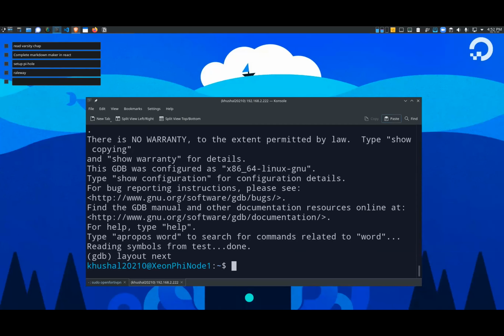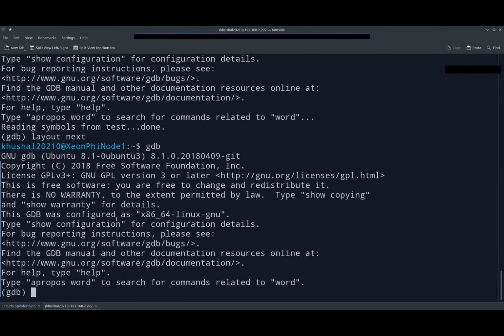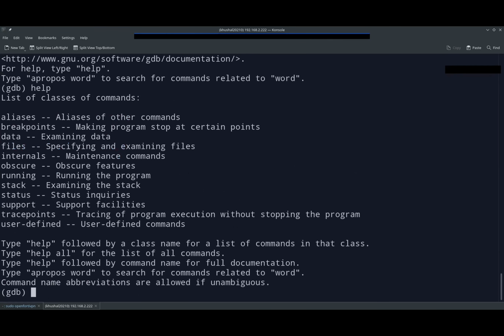So yeah, if you have GUI based Linux, you can install. Able to use this in Artix also, sir. Yeah, you can use GDB command in the Artix only. Right? You can just type GDB on the terminal. You will get this window. And if you want to get some help with commands, you just type help. It will say what kind of help you want. So it just listed some classes like aliases, breakpoints, and other things.